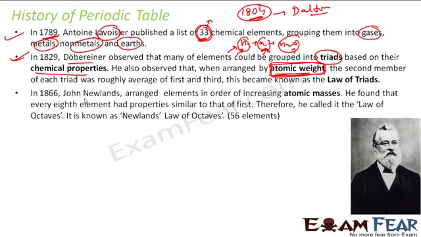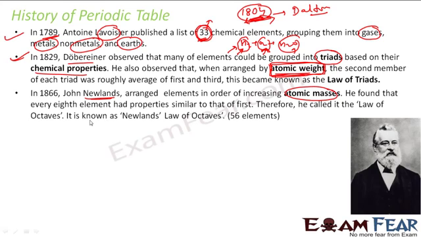Then this guy John Newlands did one great thing: he again used the atomic mass, because that was the hot topic in the 1800s, because in 1804 Dalton gave this theory that matter can neither be created nor destroyed, only converted, and with that they found the atomic masses of the elements.